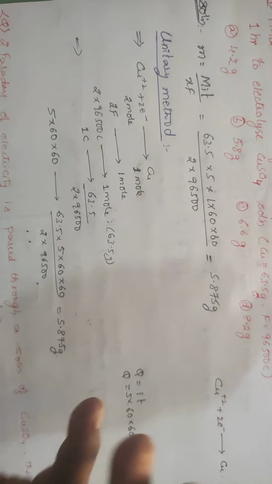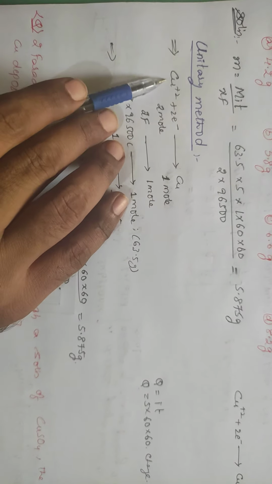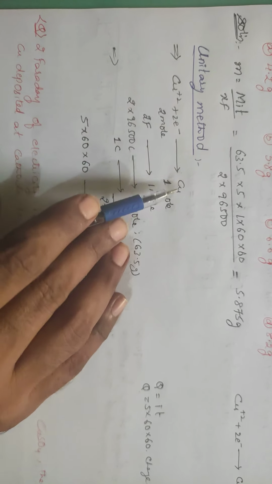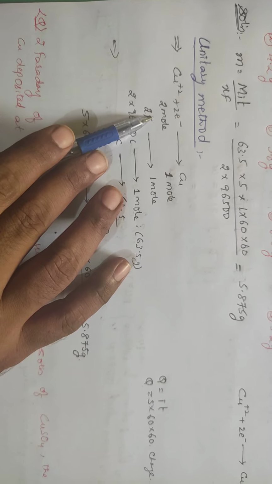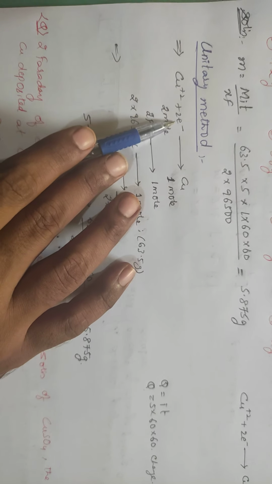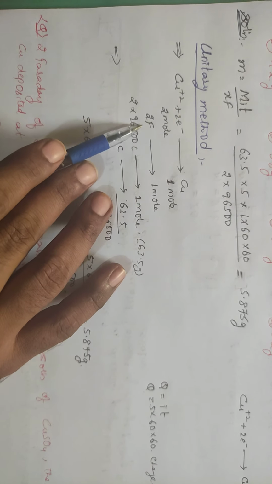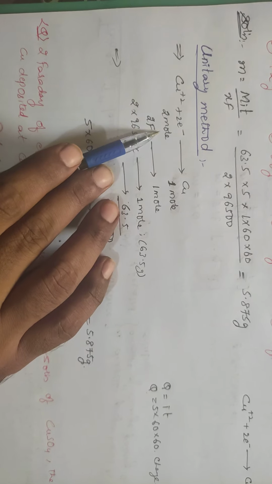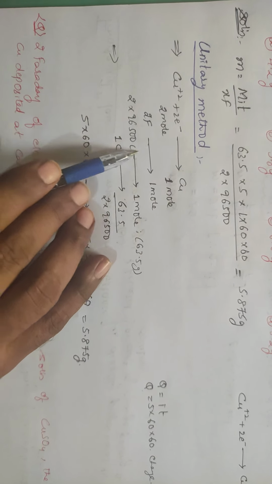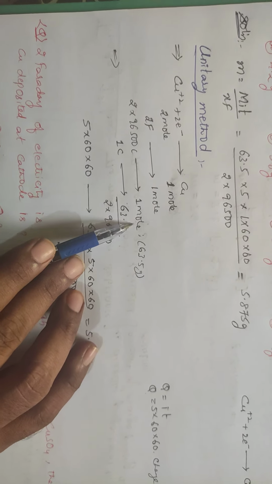You can also do it by another method, called the unitary method, which is simple logic. Cu2+ is produced; to get 1 mole of copper, how many electrons do you require? You require 2 moles of electrons. 2 moles of electrons are required to deposit 1 mole of copper. 2 moles of electrons can be taken as 2 Faraday. 2 Faraday deposits 1 mole. Faraday can be written as 96,500, right? So 2 into 96,500 coulombs deposits 1 molar mass.